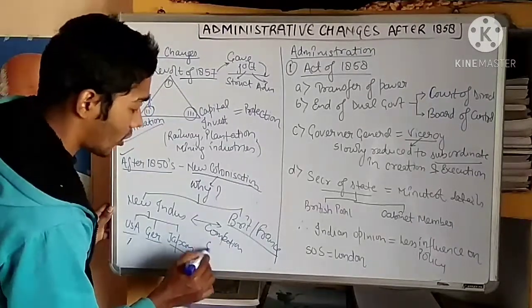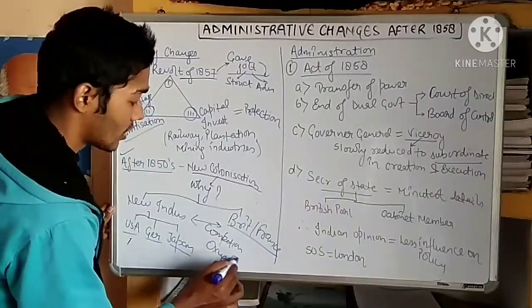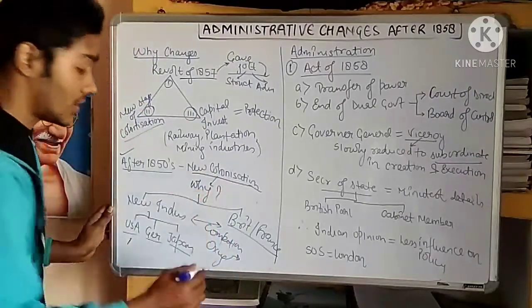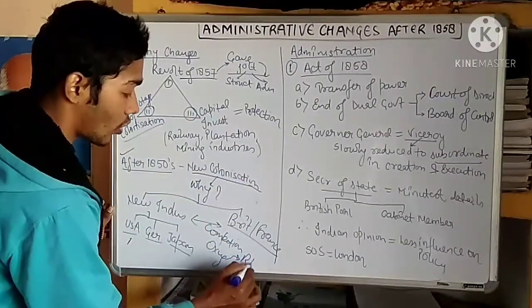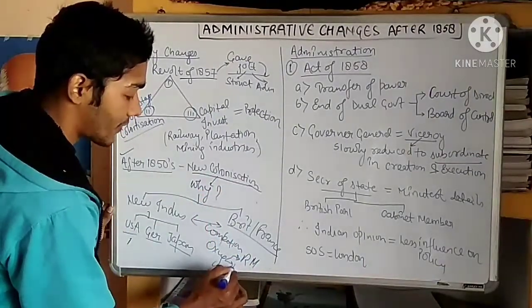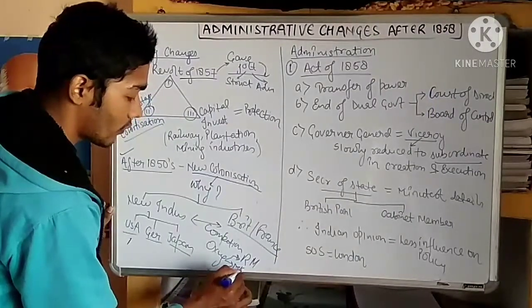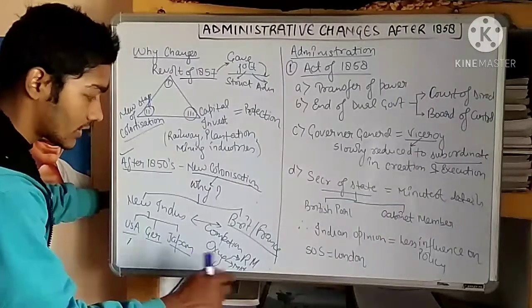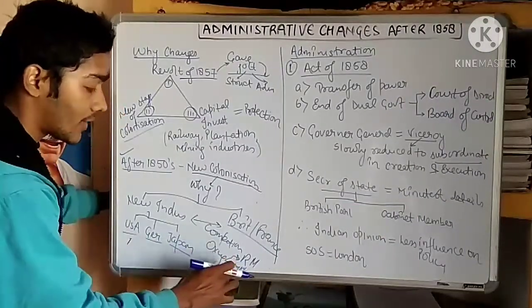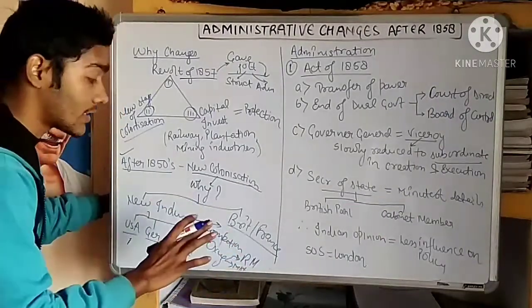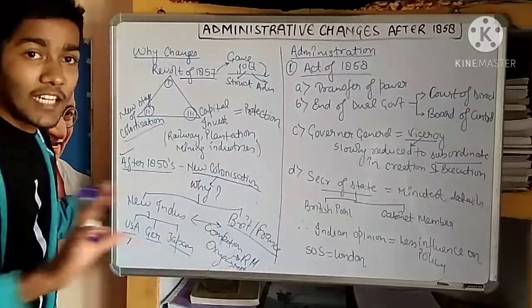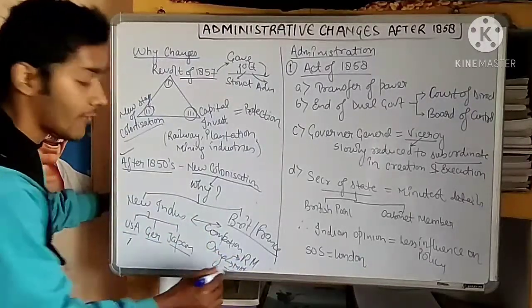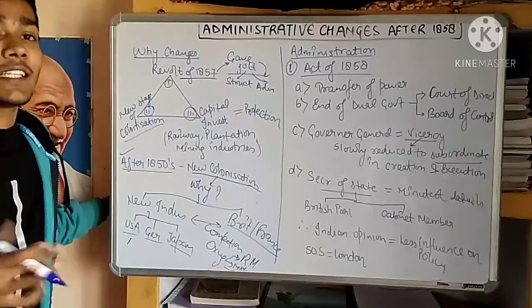And the second thing is that we know the oxygen for any industrialized nation. What is it? The oxygen for any industrialized nation is the raw material and the market. Raw material and market were needed by every industrialized nation. So this was the oxygen. Because for raw material, any industrialized nation wants the raw materials to be very cheap. And the second thing is that they must have a market so that they can sell their product.